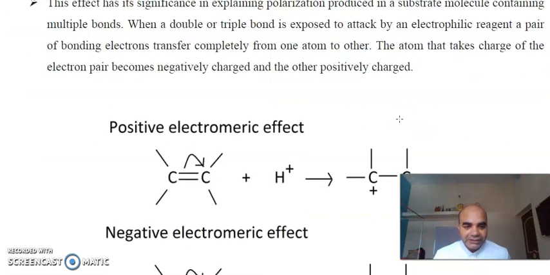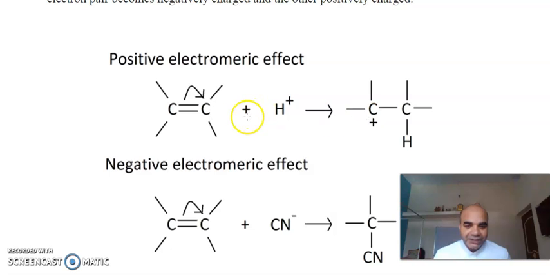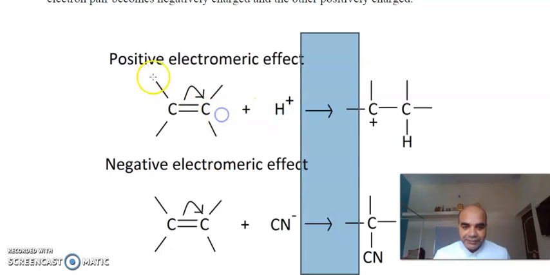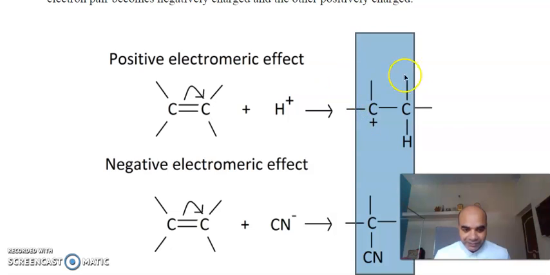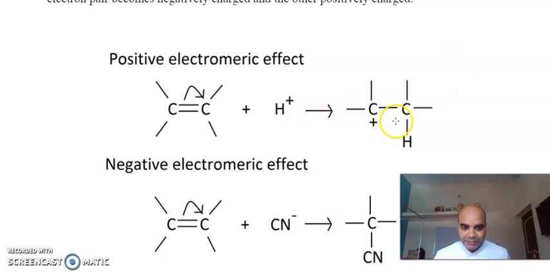Let us understand via an example. Suppose we have this alkene, and in this double bond we have a certain electrophile, say H plus. In the presence of this electrophile, the pi electrons will polarize, because they are loosely bound and free to move. They will attach with the electrophile, and this will generate a positive charge on this carbon. So this is purely temporary.